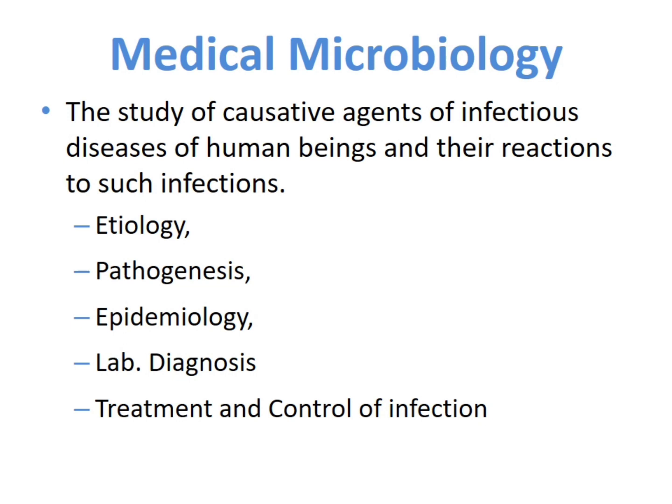Then epidemiology. Here we will see how many people and how many areas are getting involved, are getting infected, and then the lab diagnosis. Here we actually have to detect the organism from the infected person, and for this we have to do some investigations, some tests. Then the treatment and the control of the infection. Once an individual becomes infected, then we have to control the infection in that person, and we have to treat that person to get relief from that infection.